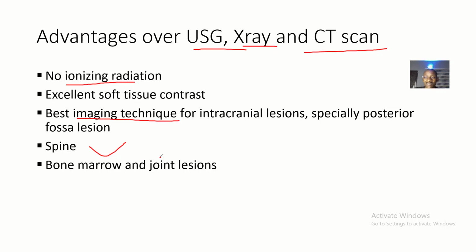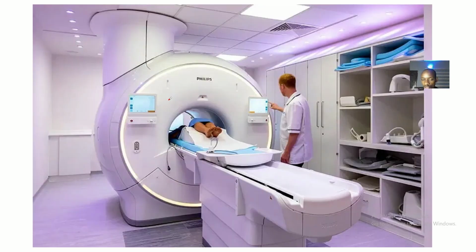The MRI scan is still the best imaging technique for you to use to examine the bone marrow or examine joint lesions. So if you want to examine the bone marrow, the joint lesions, the spine, or the intracranial lesions or posterior fossa, then the best imaging technique for you to use is the MRI scan. And the most important of this, I told you guys, is that the MRI scan is much more important for soft tissue contrast, right?